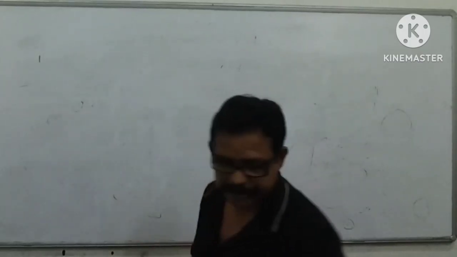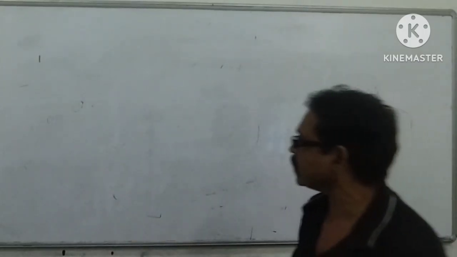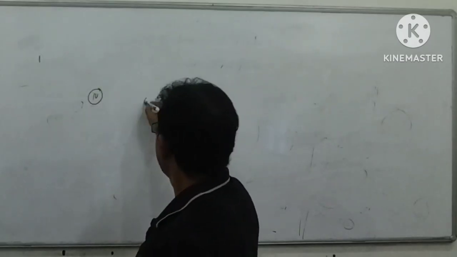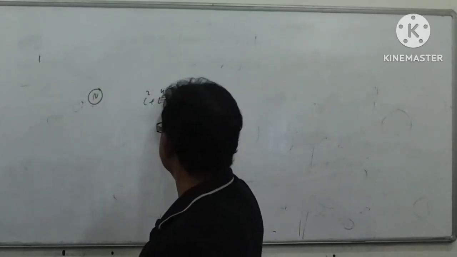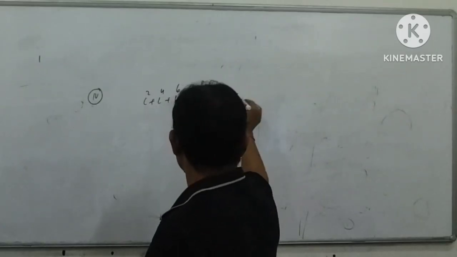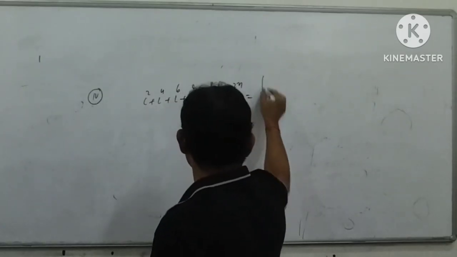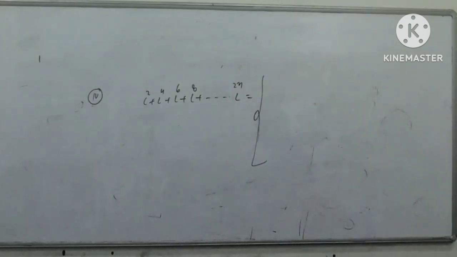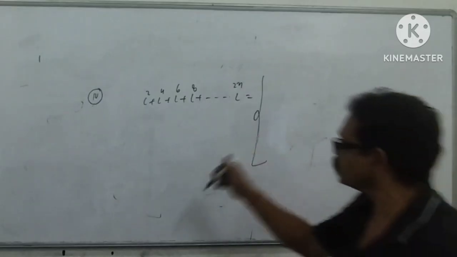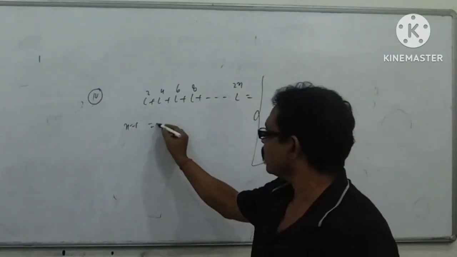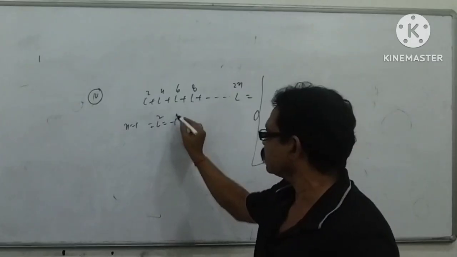Now dear students, again I am going to discuss point 4. Like this: i square plus i to the power 4, i to the power 6, i to the power 8 equal to i to the power 12. What will be its value? First I will discuss the concept, then I will discuss the trick. Your concept: suppose you write n equal to 1, that is i square, value minus 1.